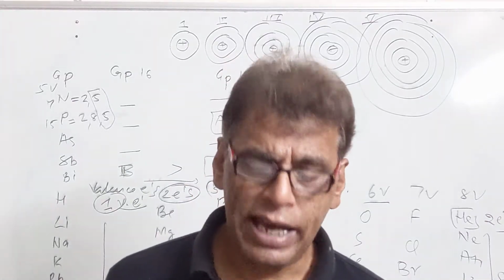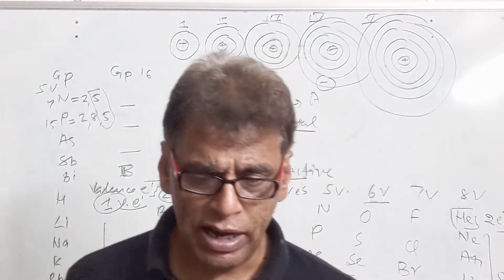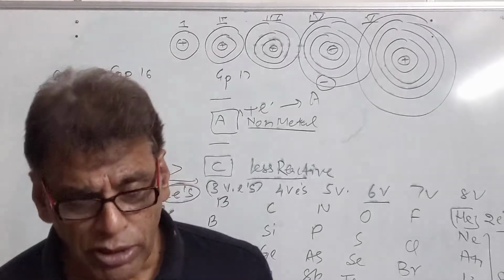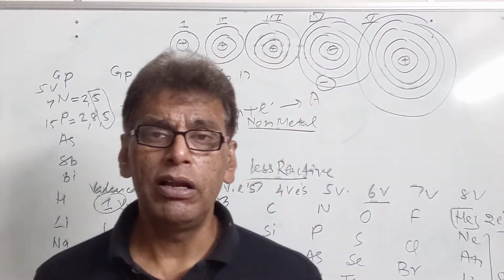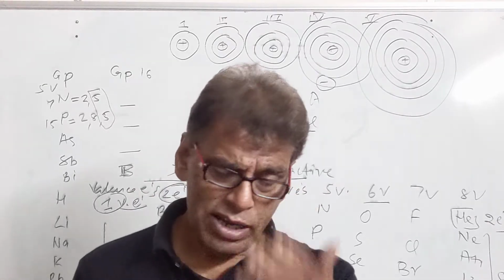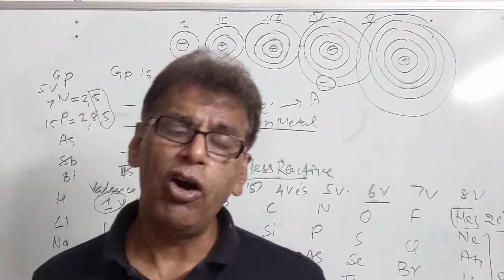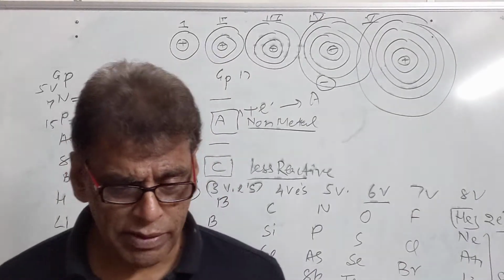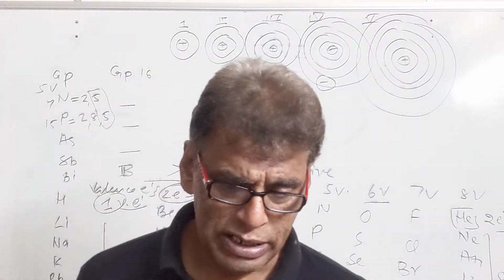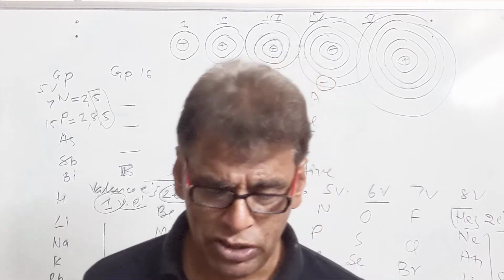In the modern table, the transition series has been placed at the bottom, at the end of the periodic table, to avoid undue expansion of the periodic table. But in the Mendeleev table, transition elements were adjusted along with the alkali metals, alkaline earth metals, the boron family or carbon family. So these are the dissimilarities between these two.